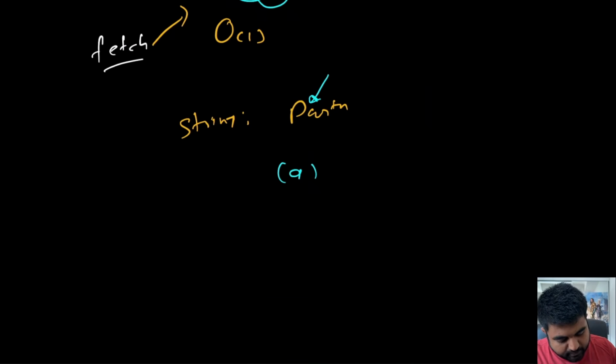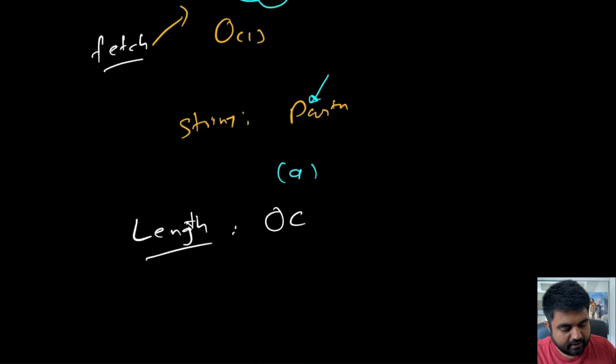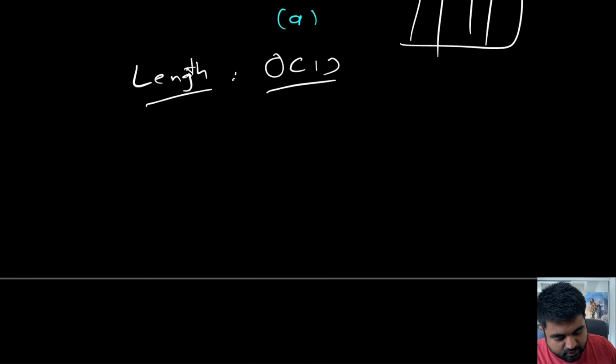The next common operation that you can see is the length of the string, and once again the length of the string can also be done in big O of one time. Now the next operation is concatenation.